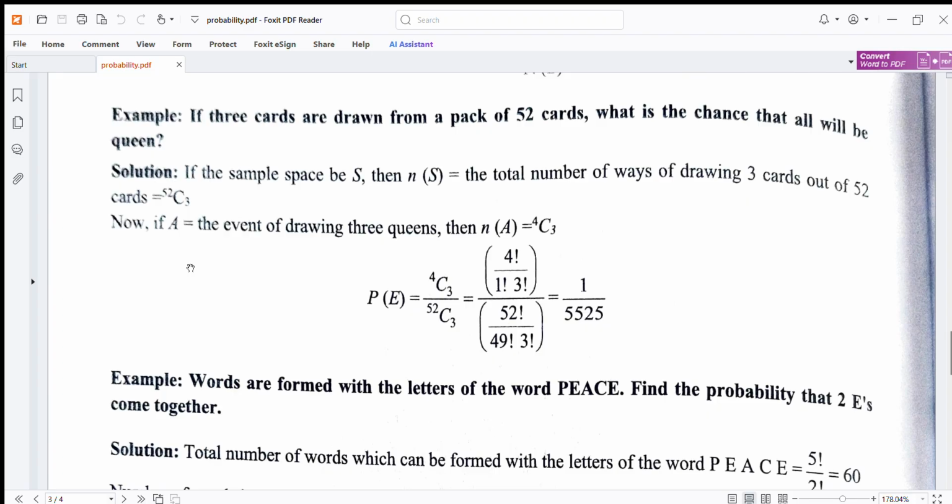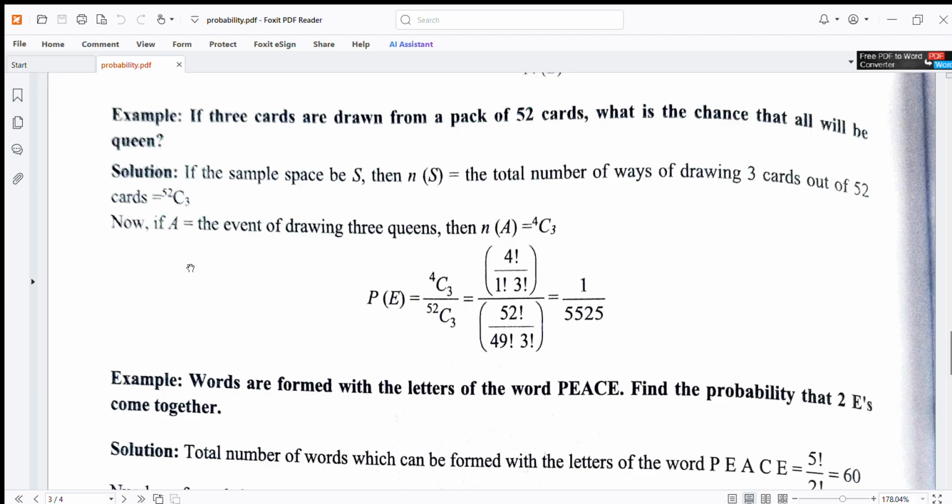Now if A is the event of drawing 3 queens, then n(A) is equal to 4C3, because there are 4 queens and we draw 3 times, so 4C3. And there are 52 cards and we draw 3 times, so 52C3. The probability of the event is equal to